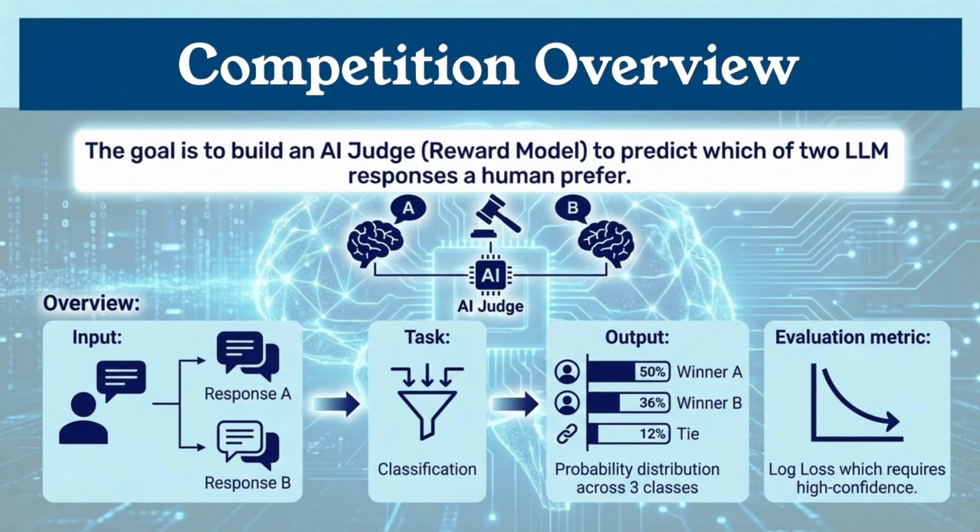A key feature here is the scoring metric, which is log loss. This means we cannot just guess the winner. Our model has to output a probability distribution for the 3 outcomes. This metric heavily penalizes bad calibration. In other words, if our model is confident but wrong, we lose a lot of points.